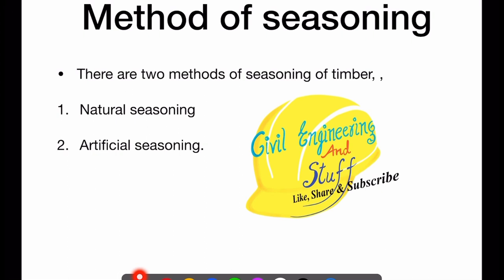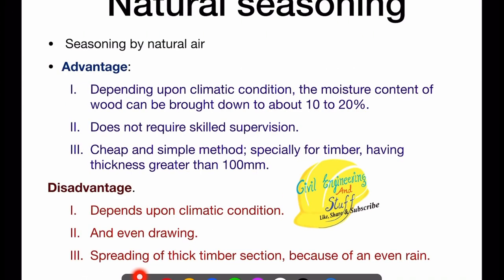Now, how do we do the seasoning process? What are the methods by which seasoning is done? On the whole, there are two categories. The first is natural seasoning, and the second is artificial seasoning. In natural seasoning, as the name suggests, we reduce the moisture content through a natural process, and in artificial seasoning, we reduce it through some artificial process. Now, what is natural seasoning?